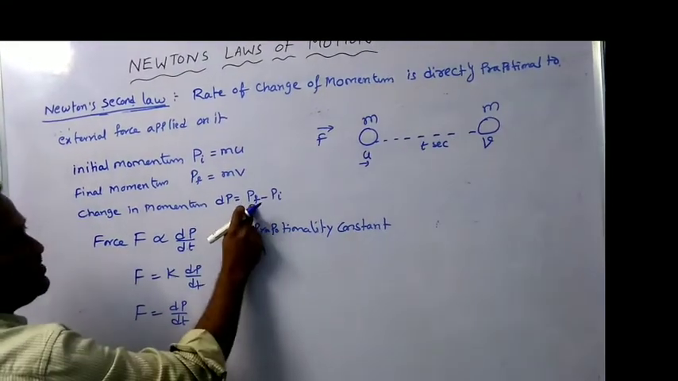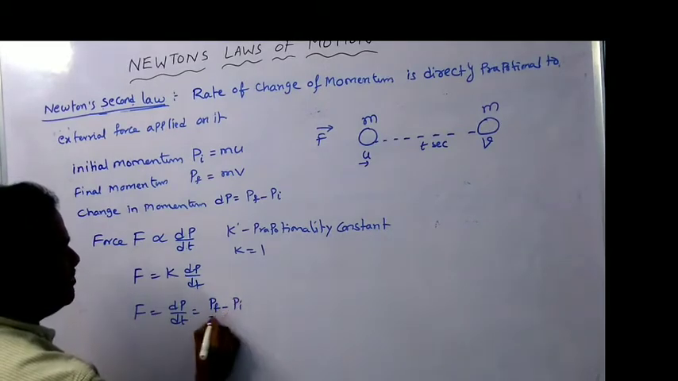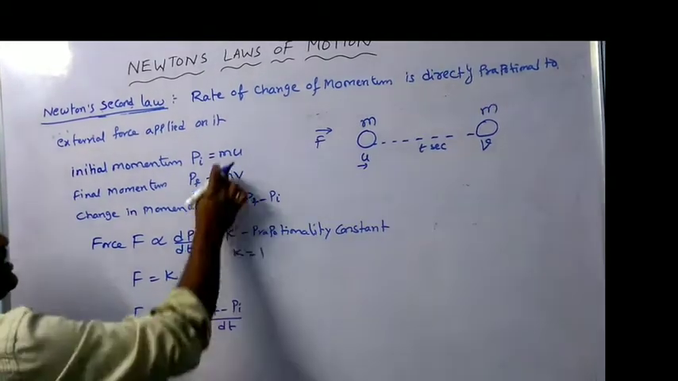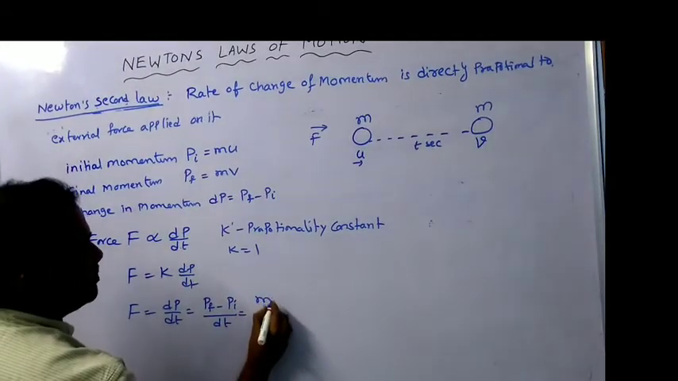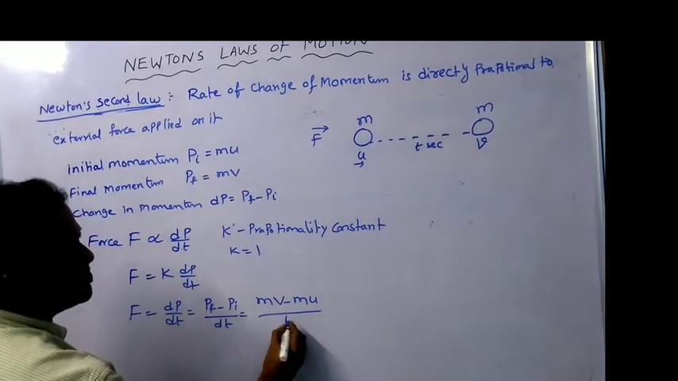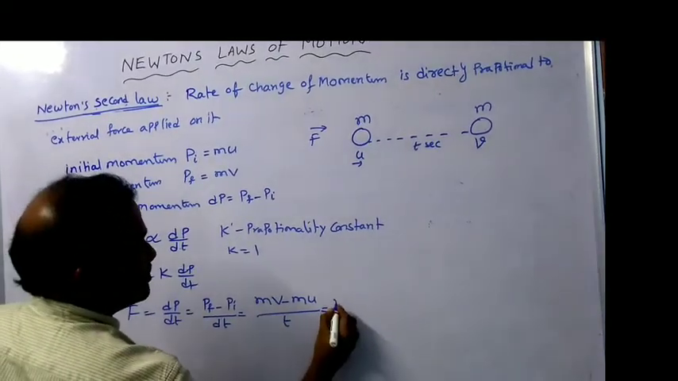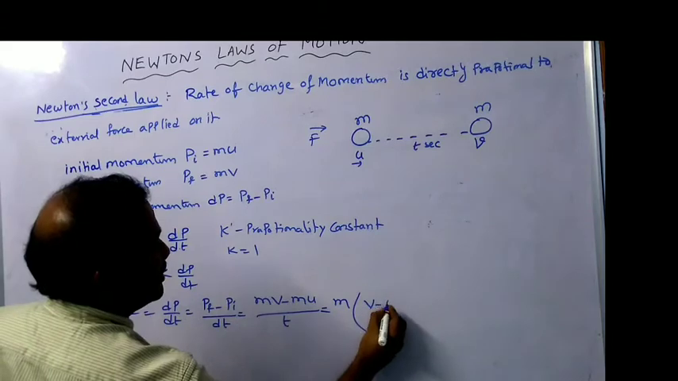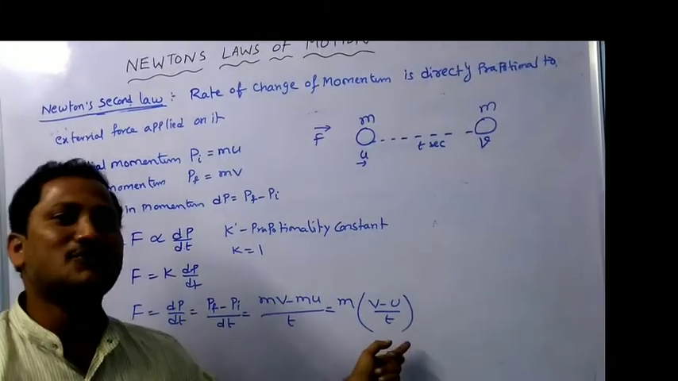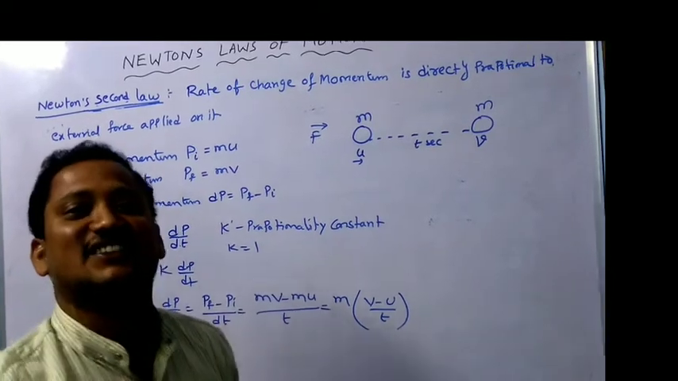Again, I would like to derive some more. What do you mean by dp? dp in the sense pf minus pi. As usual, pf minus pi by dt. What is pf? mv. What is pi? mu. Substitute here. mv minus mu by time interval t, you can say 0 to t means you can take t minus 0. Now take out the m as common. What you will get? v minus u by t. But I know that v minus u by t is nothing but, very good, acceleration.